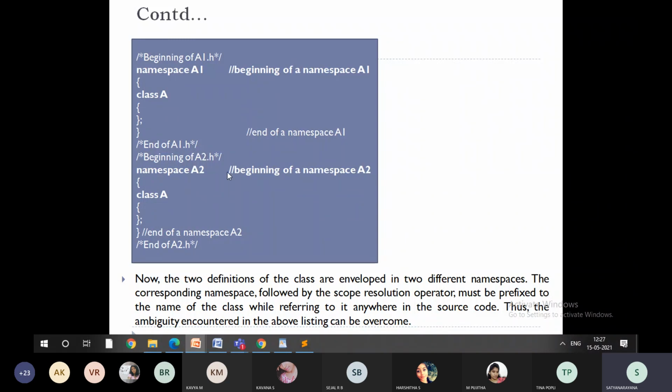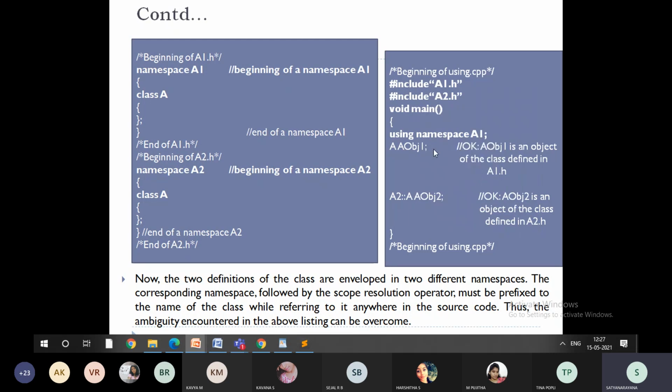So now with respect to namespace, how am I going to access it? Using namespace A1 as usual, I'm calling the A. For the next A, I'm going to call the namespace A2 using the scope resolution operator. Now, when the compiler executes this line, it will directly go to namespace A1 because it is very clearly understood. When it comes here, it is also clearly understood that the namespace is A2, so it will execute this class. This is how namespaces help us avoid the confusion or clash between the names of the classes.